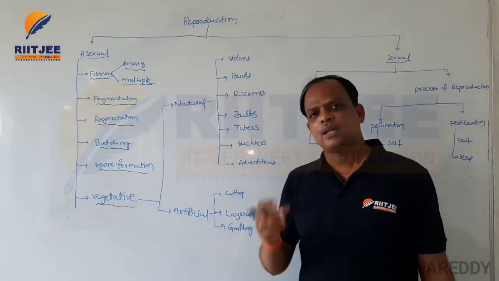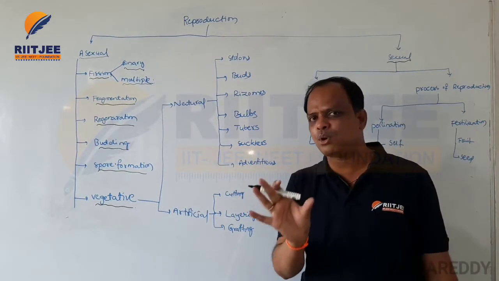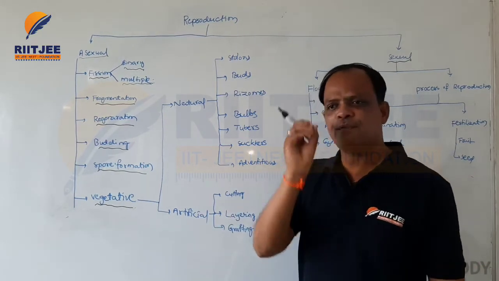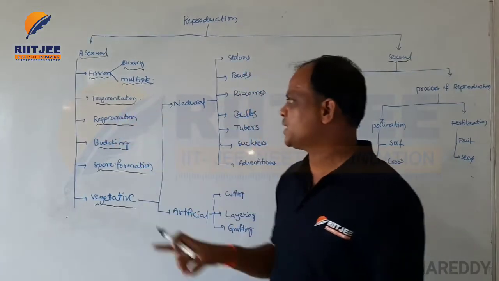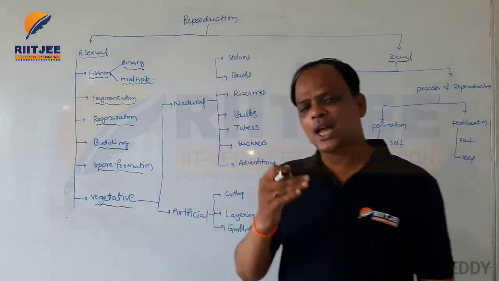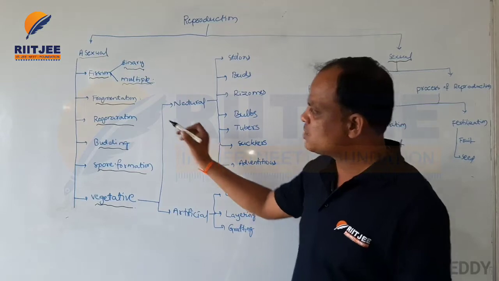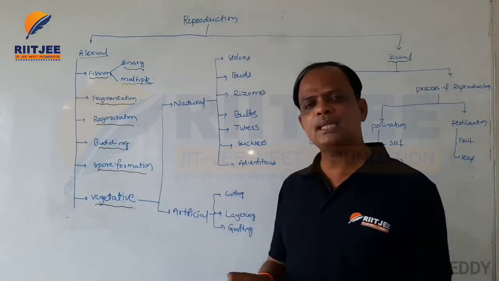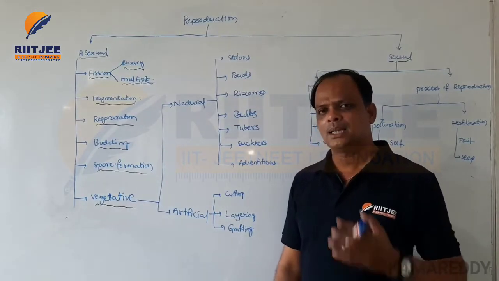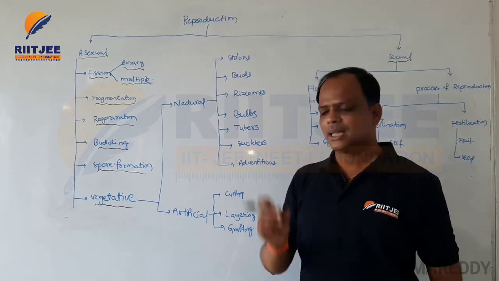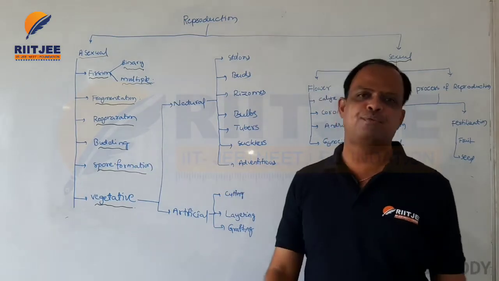Fragmentation means the mother organism can divide into a number of fragments. Each and every fragment acts as a mother cell; that is called fragmentation. Regeneration means such fragments again have the ability to develop; that is called regeneration. Budding means the mother cell gives rise to small buds, and when the buds are cut, they can develop into new plants, for example Bryophyllum.